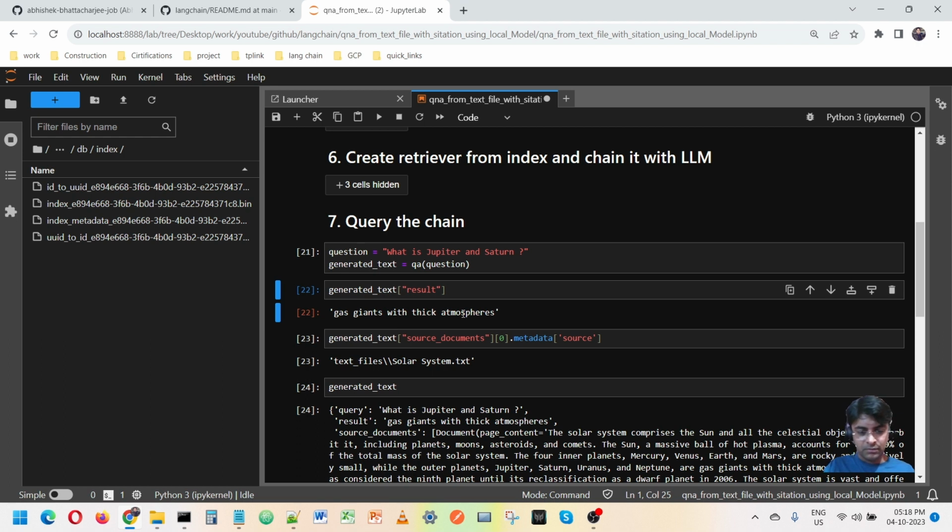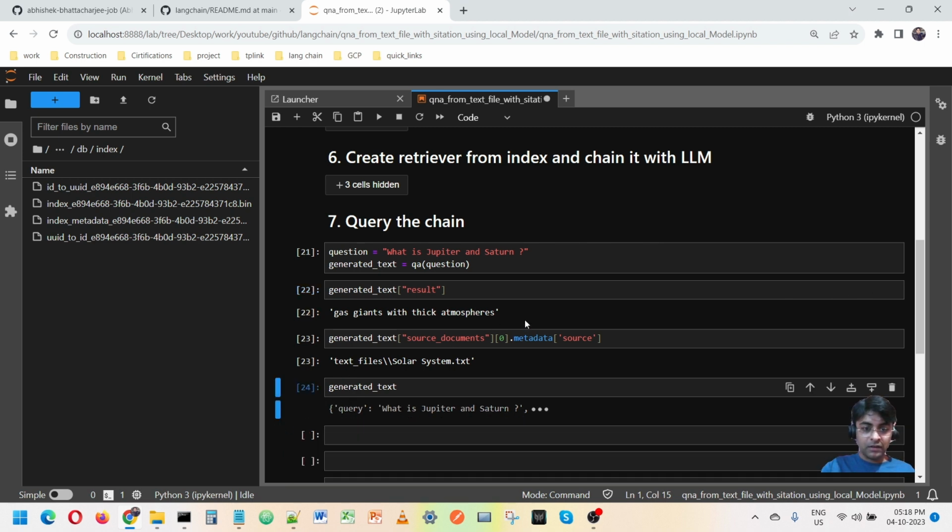OpenAI is chargeable, and here you are not spending a single amount. That means it's free, so you can use this for any of your use cases, and you can fine-tune this also. You can download the model and fine-tune it on top of your own data set, and you can use that.